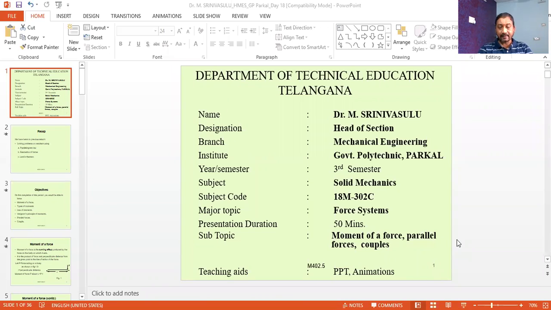So in this lesson we are going to discuss the moment of a force, parallel forces, the laws of parallel forces, and laws of moments and couples.